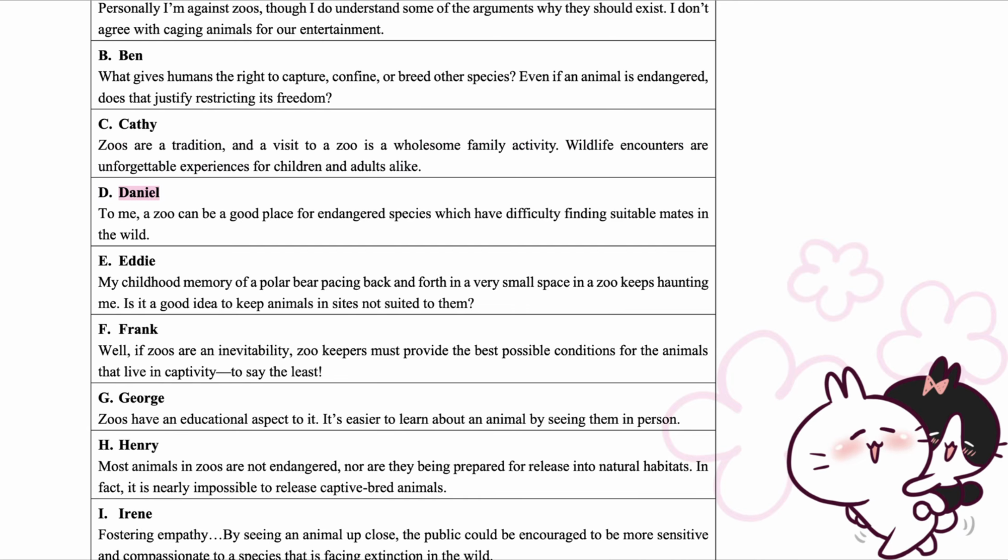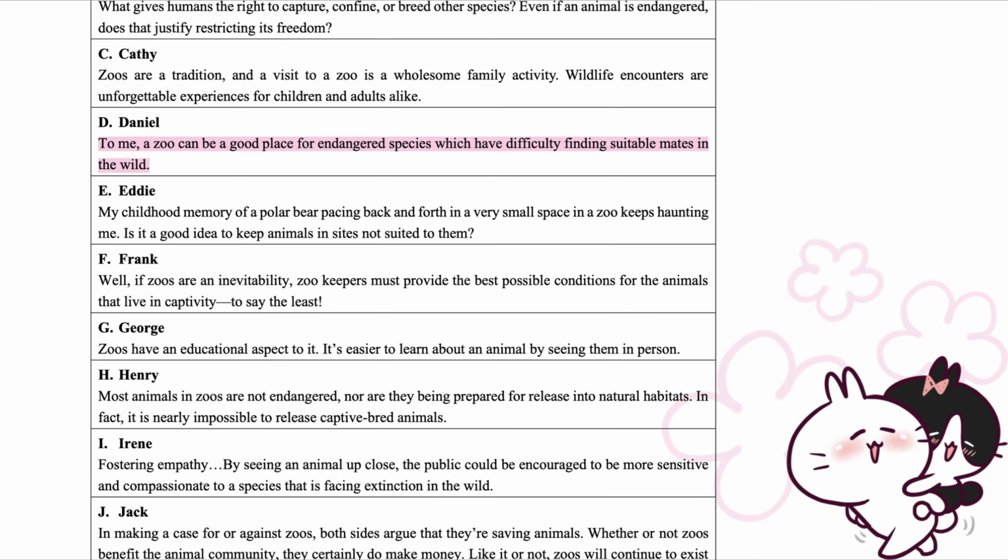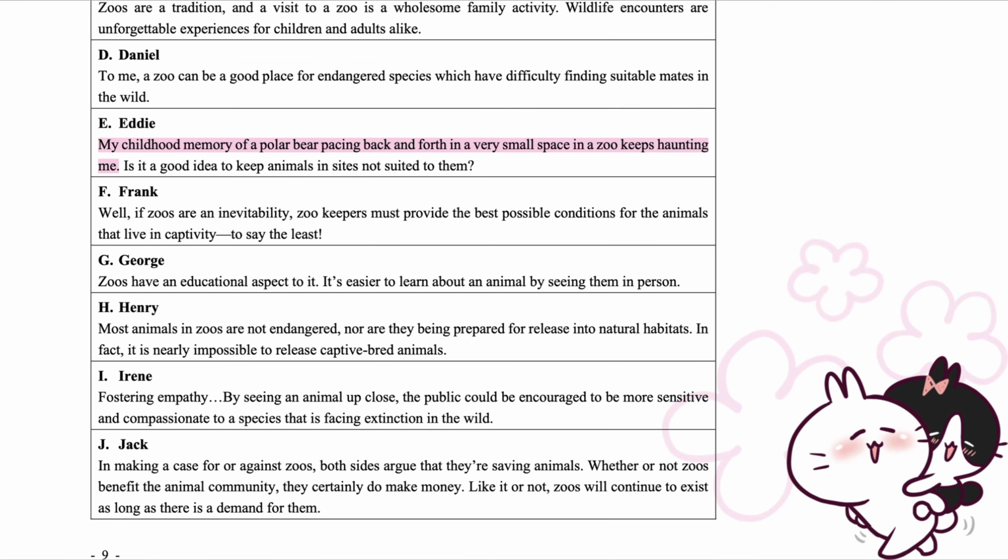D. Daniel. To me, a zoo can be a good place for endangered species which have difficulty finding suitable mates in the wild. E. Eddie. My childhood memory of a polar bear pacing back and forth in a very small space in a zoo keeps haunting me. Is it a good idea to keep animals in sites not suited to them?